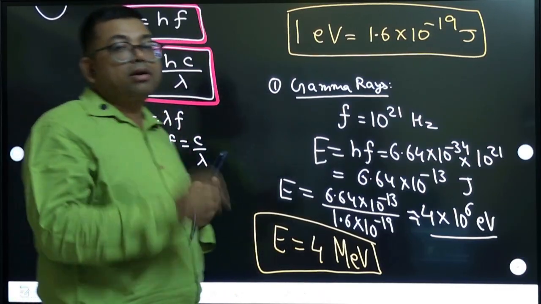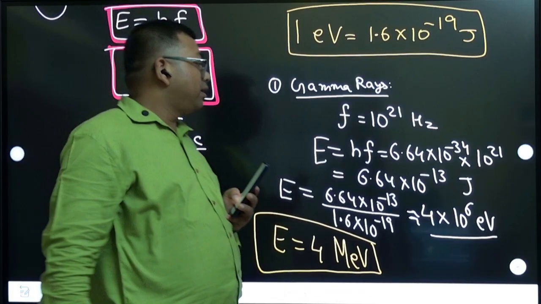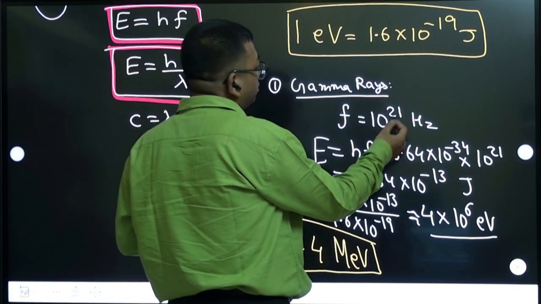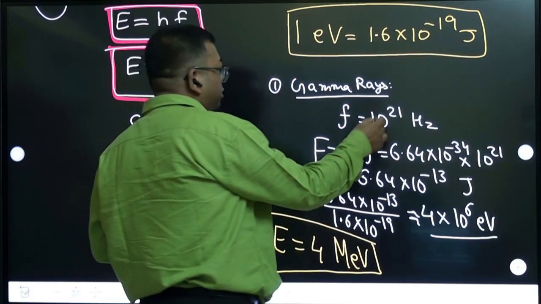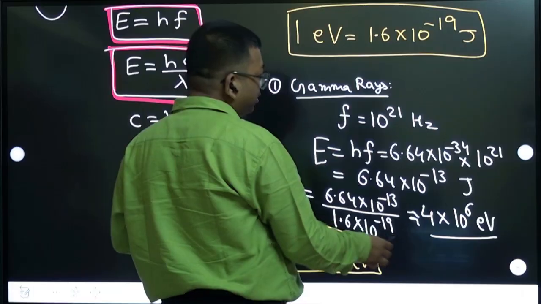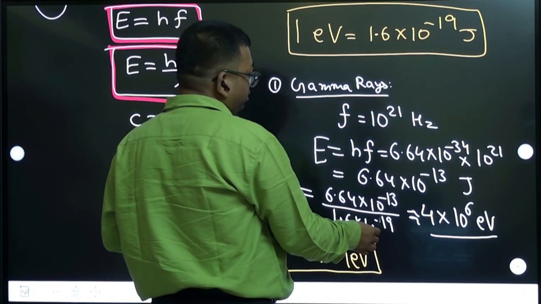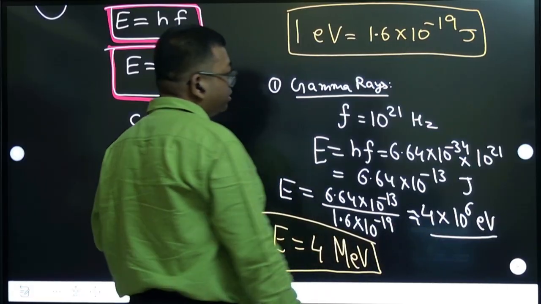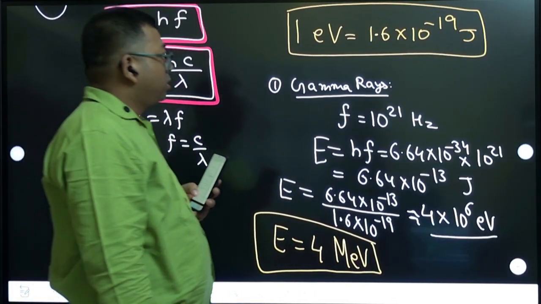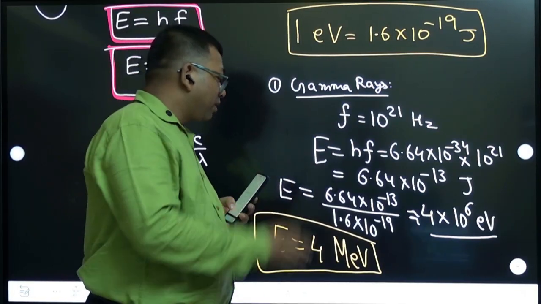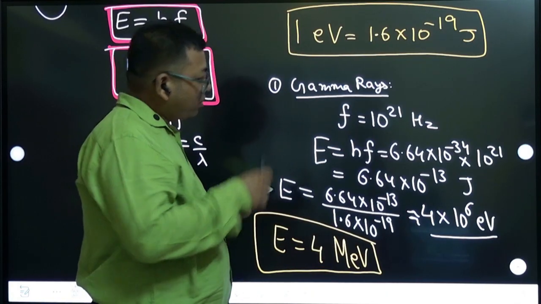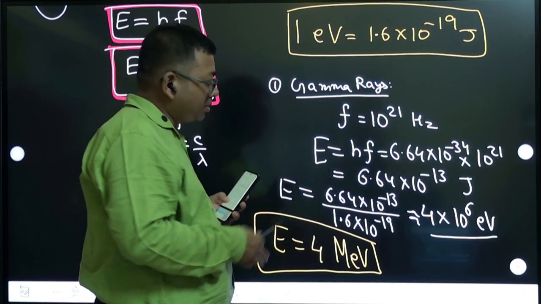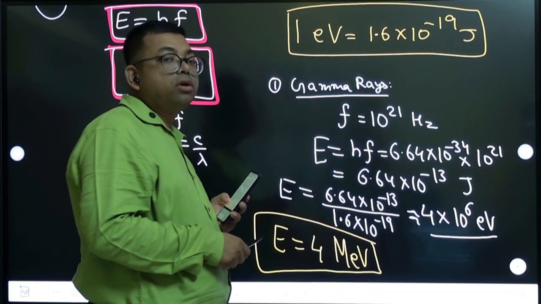You need to do the calculation that way. Here only the power of 10 in frequency will change, but other factors will remain the same, right? So 19 minus this power you have to do, whatever power comes out. What they are asking is that for all the different radiations you calculate like this, how much electron volt comes, maybe million electron volt or kilo electron volt or whatever it is.